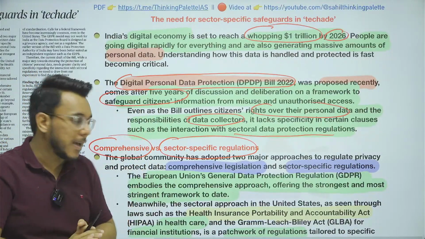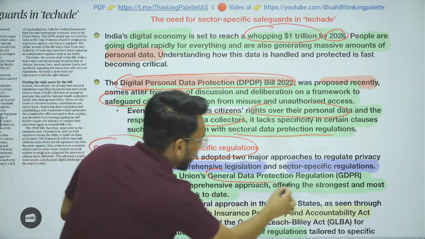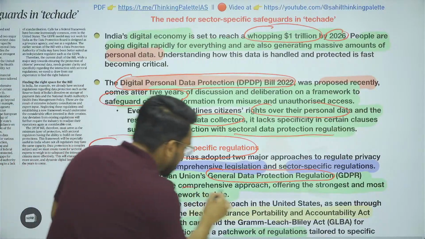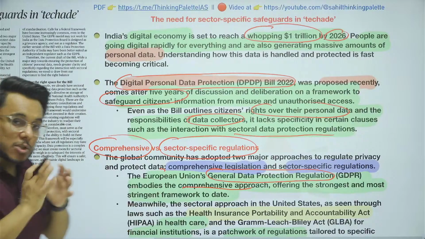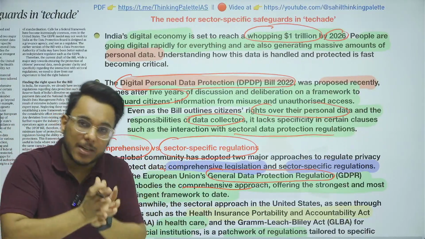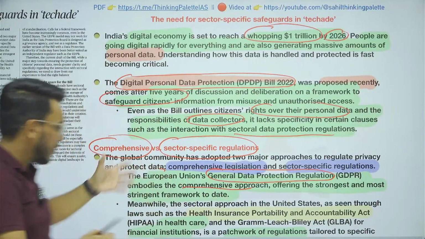Let me give you one example. There is European Union's General Data Protection Regulation. It focuses on this comprehensive approach, which regulates the data governance, which regulates the data management across all the sectors under a single umbrella. That is a comprehensive approach.